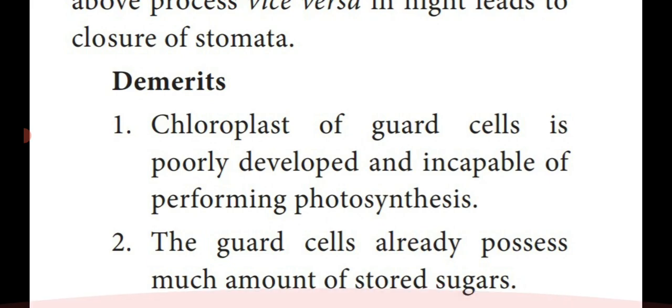The second demerit is that the guard cells already contain a large amount of stored sugar material, so there is no need to produce sugar inside the guard cell. So these are the two demerits of the theory of photosynthesis in guard cell. Dear students, this is an important 3-mark question. Write short notes on the theory of photosynthesis in guard cell.